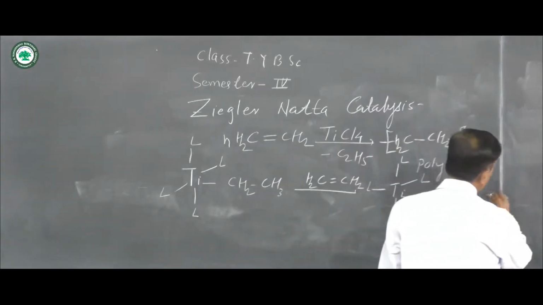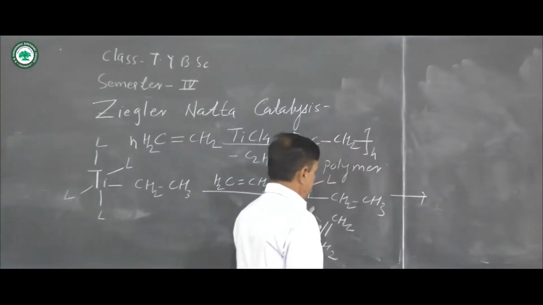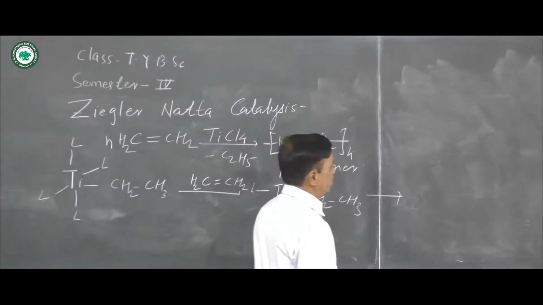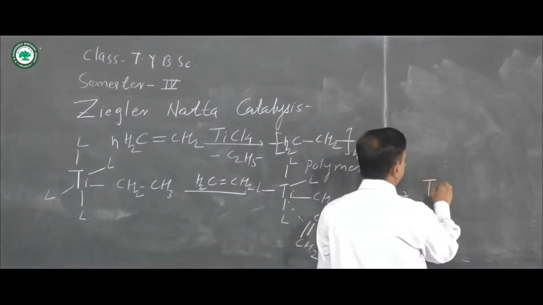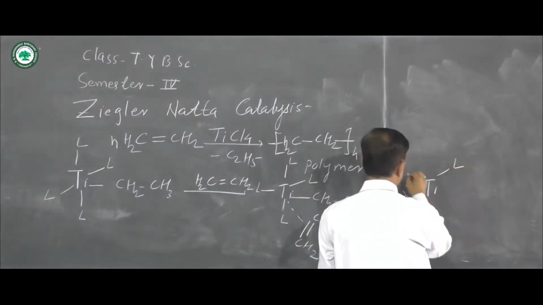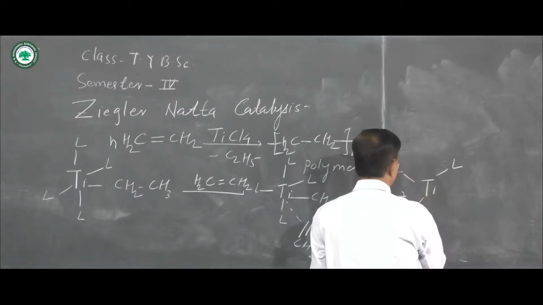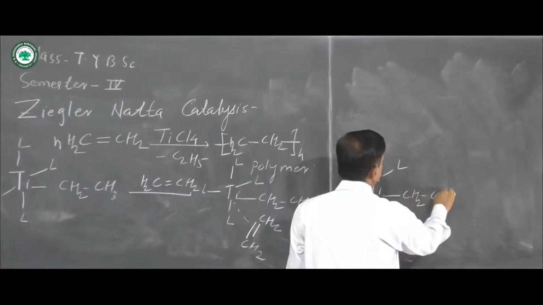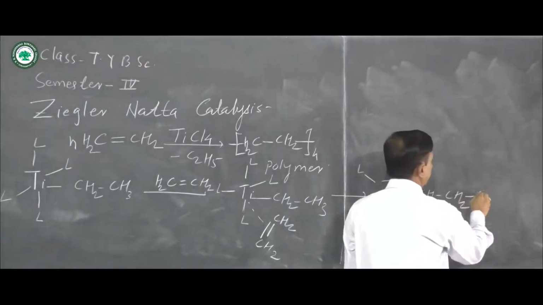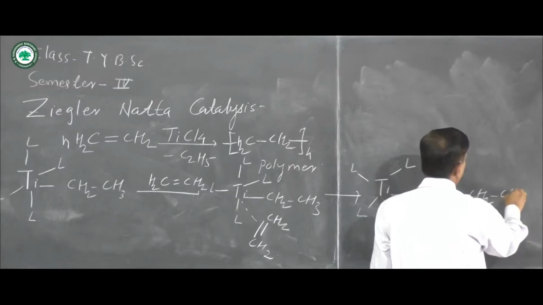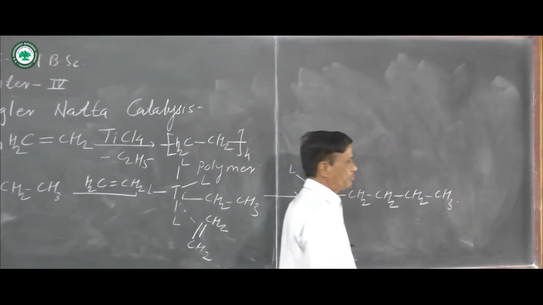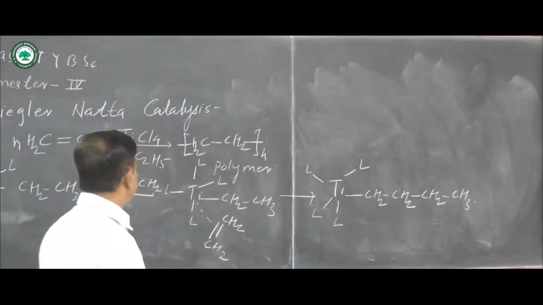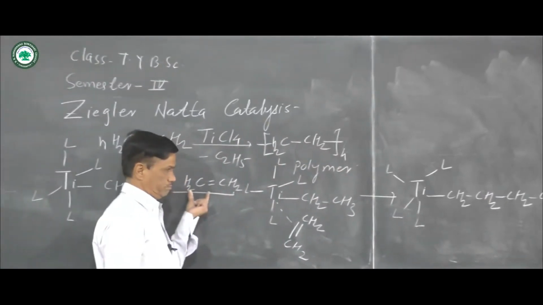In the next step, there is a rearrangement, and this CH2CH2 group goes to the CH2CH3, and there is a formation of titanium with first L, second L, third L, fourth L, and CH2CH2CH2CH3. Means a long straight chain is formed, and there is addition of this alkene.